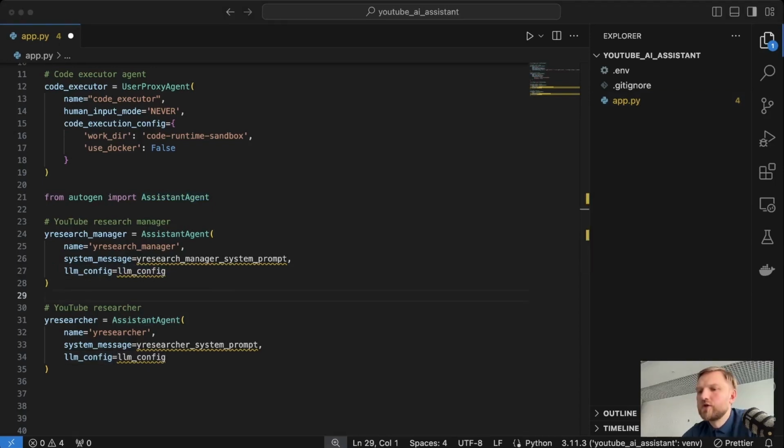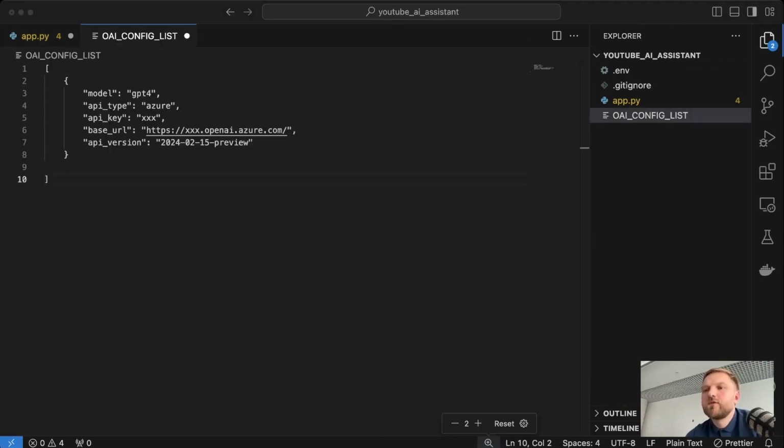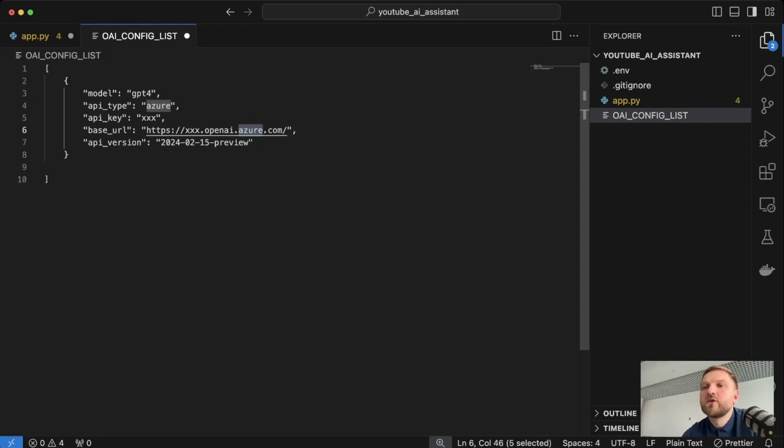So in order to create the rest of our agents, we have to provide LLM config to each of them. So let's go and create configuration file to store all our LLM's configuration. I will name it openai config list. That's basically the name which is used by the Autogen. And then I put here configuration for all my models I am planning to use. For this particular demo, I am using GPT-4 model from OpenAI, which is hosted on Azure. If you are planning to use OpenAI models directly, then I guess the configuration will be slightly different, but you can go to Autogen documentation and check how to configure it.